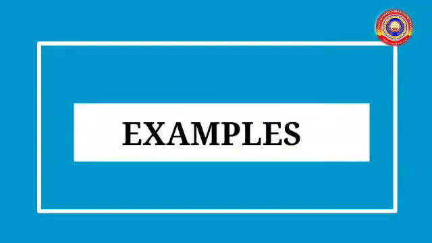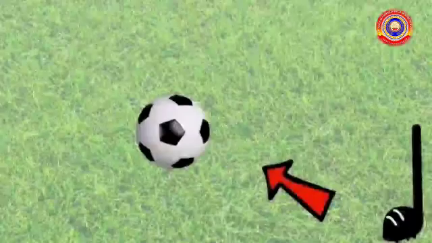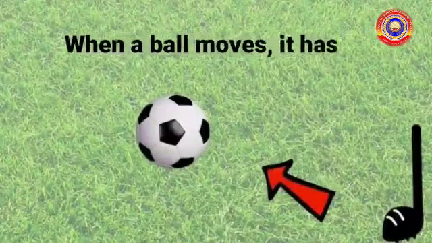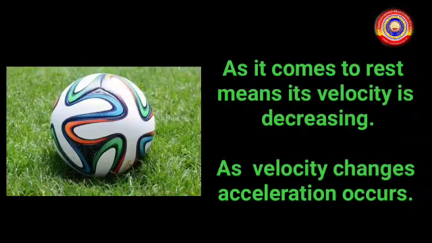Today, let us understand some situations in which acceleration occurs. A moving ball coming to rest. When a ball moves, it has a velocity. As it comes to rest, its velocity is decreasing. As velocity changes, acceleration occurs.